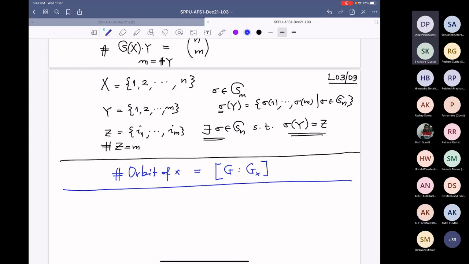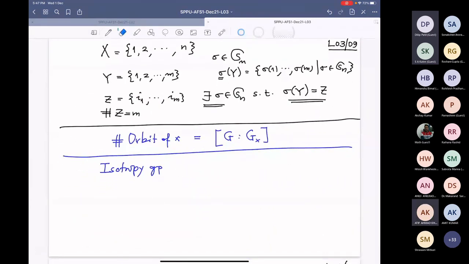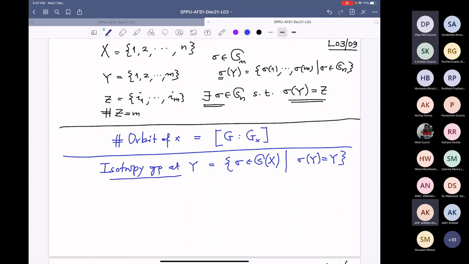So this is the cardinality of the orbit. Now I want to write the isotropic group of this action on the power set at Y. These are all those sigmas, permutations on X, so that sigma of Y is Y. This is the definition of isotropy. And I want to know what the group is.